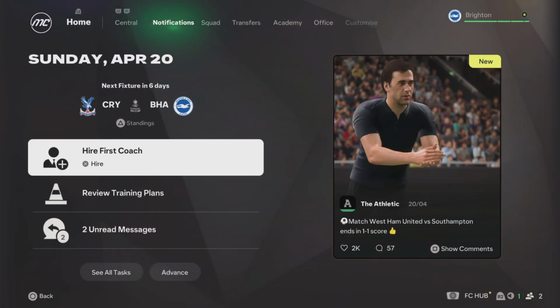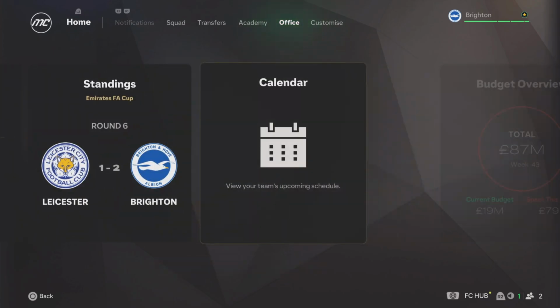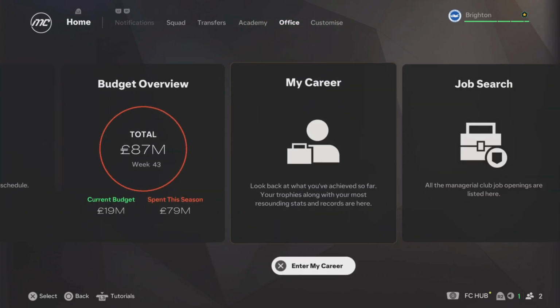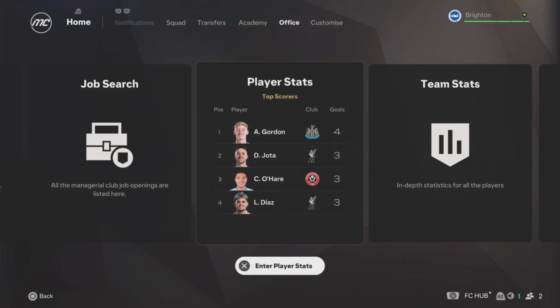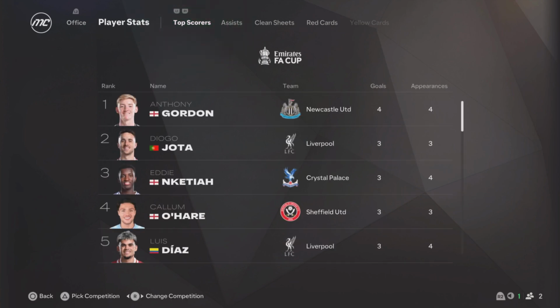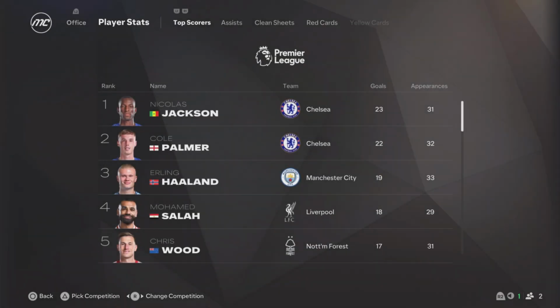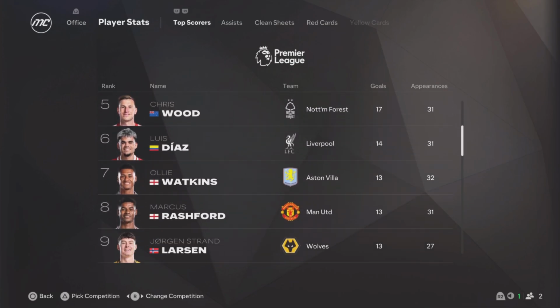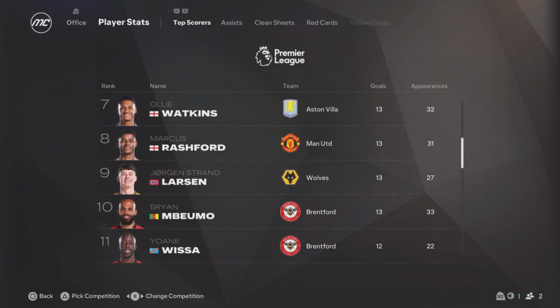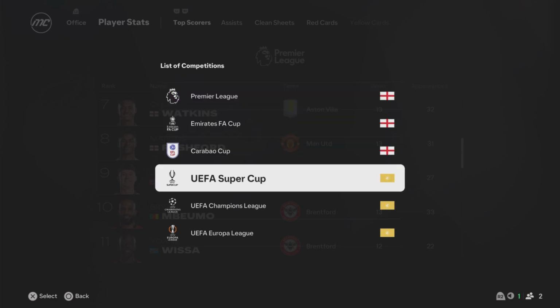So we've had a look through the competitions as it is. And what else should I look through? Top scorers in the FA Cup. You don't look at it too much, but Anthony Gordon is top of the list. Premier League, Nicholas Jackson is chasing the golden boot. Palmer just behind him, then Haaland, then Salah, then Chris Woods, then Luis Diaz, Watkins and Rashford, then Larson, and Mbeumo, Wissa. You won't go lower than that.